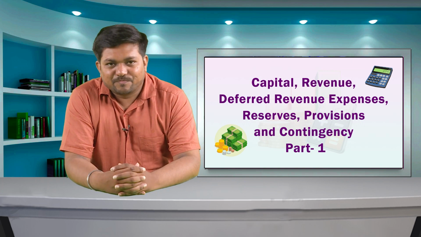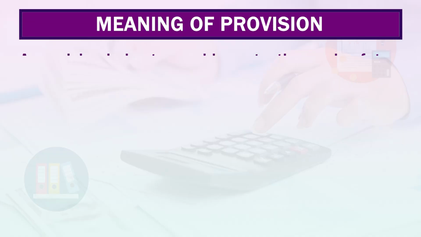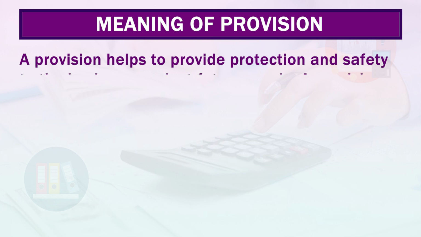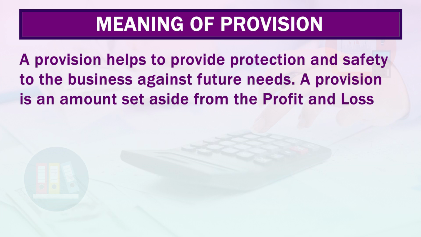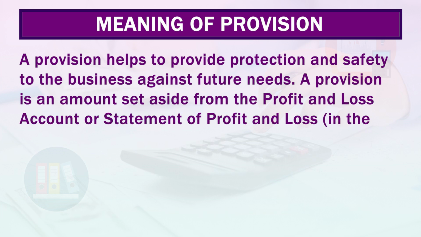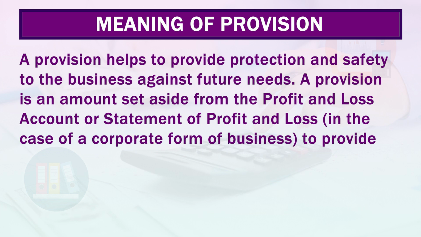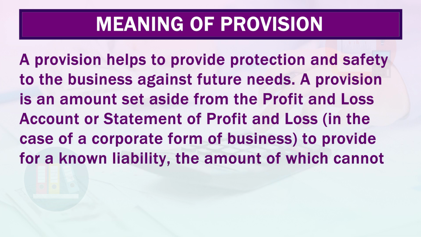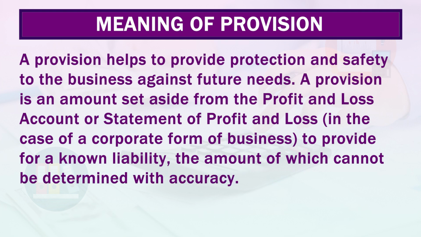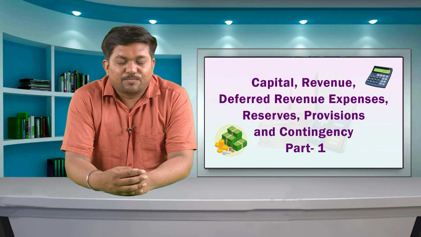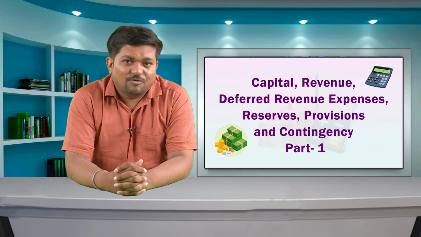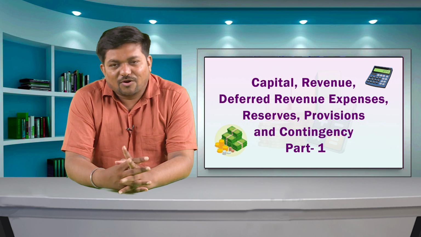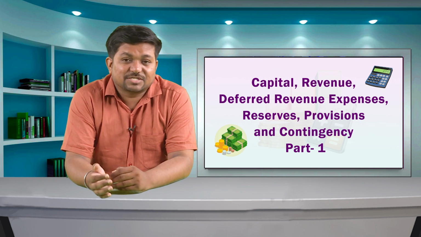Let us understand them. Meaning of provision. A provision helps to provide protection and safety to the business against future needs. A provision is an amount set aside from the profit and loss account or the statement of profit and loss in case of corporate form of business to provide for a known liability, the amount of which cannot be determined with accuracy. Provision is a financial arrangement made from the profit and loss account only. It is charged to the profit and loss account on the basis of the best estimation.